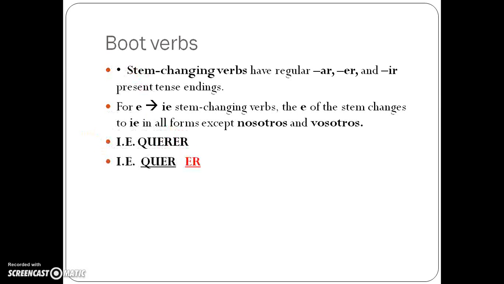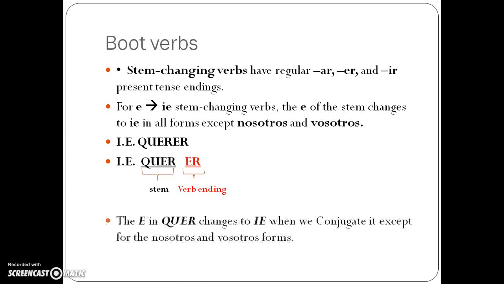My very first rule is to take off that ER ending, and I'm left with quer. There's my stem, quer, and there's my ending, the ER. That E in quer changes to an IE when we conjugate it, except for nosotros and vosotros.